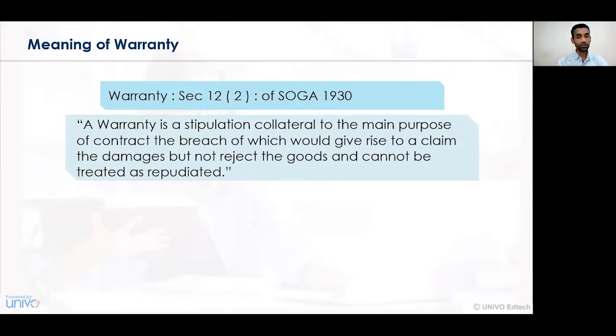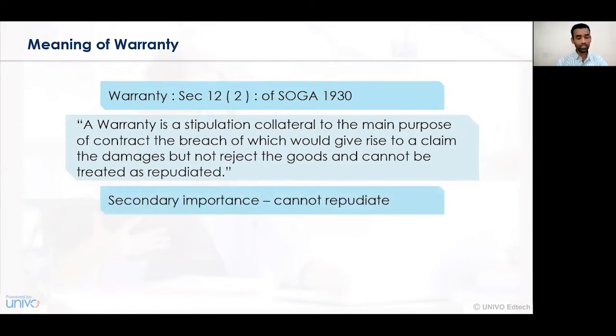So, a stipulation which is collateral, that is, which has a secondary importance to the main purpose of the contract, and if it is not complied with, then only damages can be claimed. The entire product cannot be changed or the contract cannot be repudiated or cancelled. So the features of a warranty contract are that it has a secondary importance and hence the contract cannot be cancelled or repudiated.